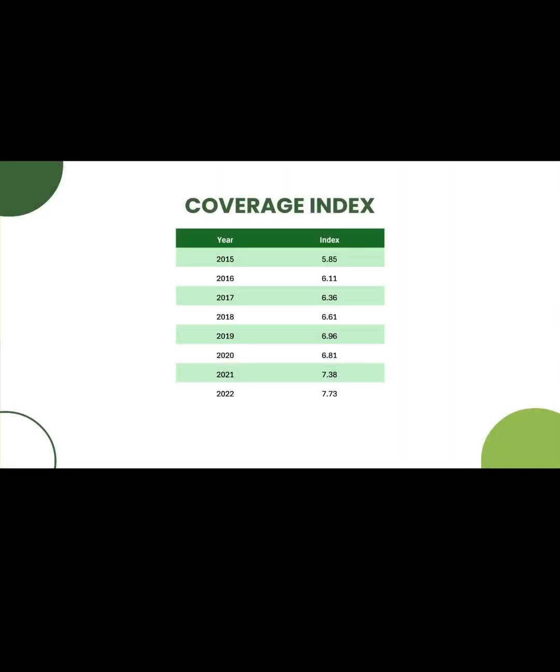This indicator presents Bulgaria's coverage index from 2015 to 2022, which highlights the country's ability to meet its international obligations. Over this period, the index saw a steady increase from 5.85 in 2015 to 7.73 in 2022.